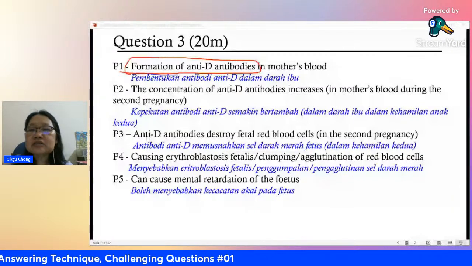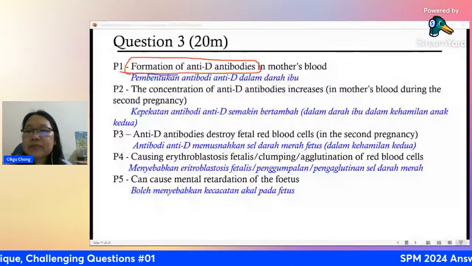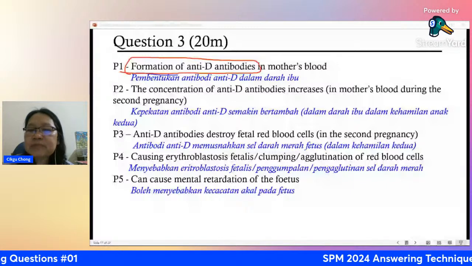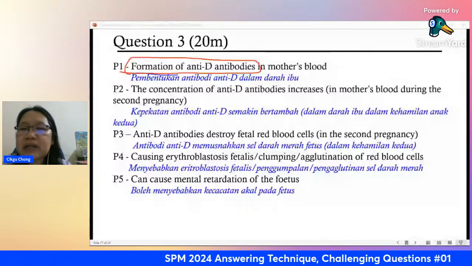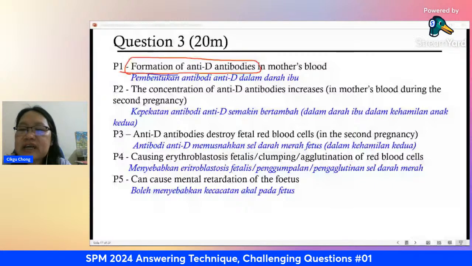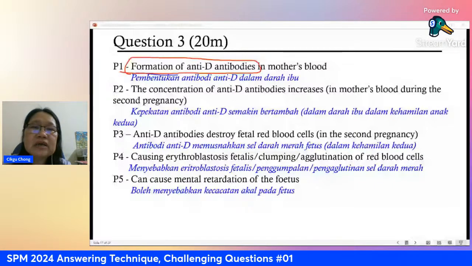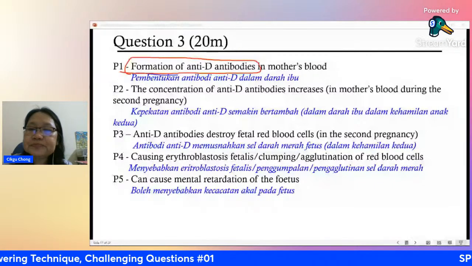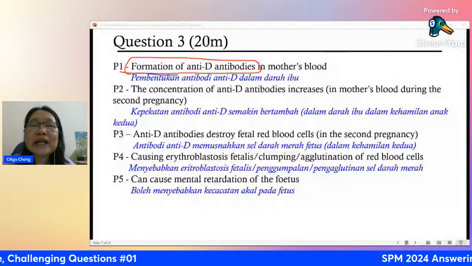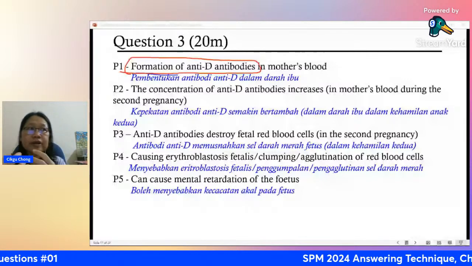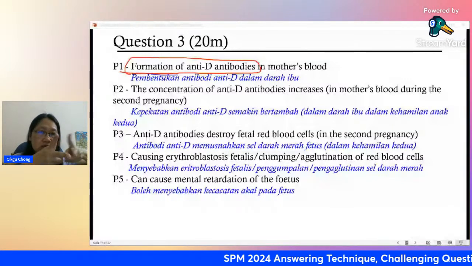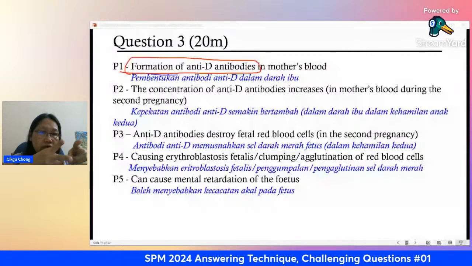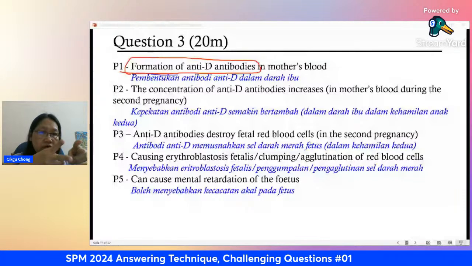So how can antibody go in? Because it's also positive, blood clotting in the fetus. Yes, correct, Weihan. Because the third child, once the baby is removed, the doctor cuts the umbilical cord, and the antibody doesn't go in.